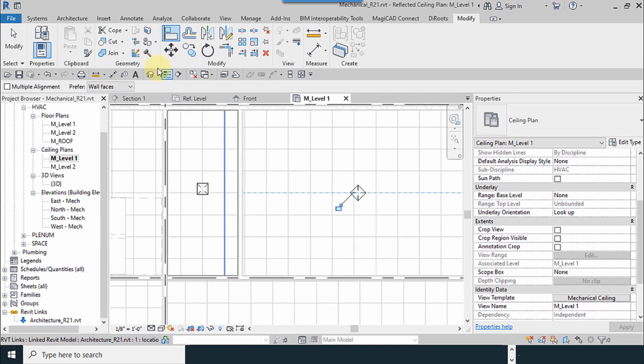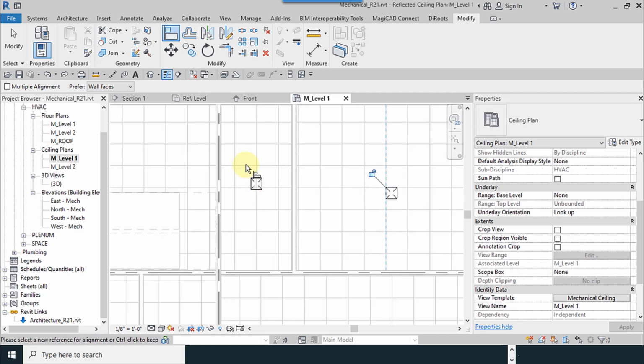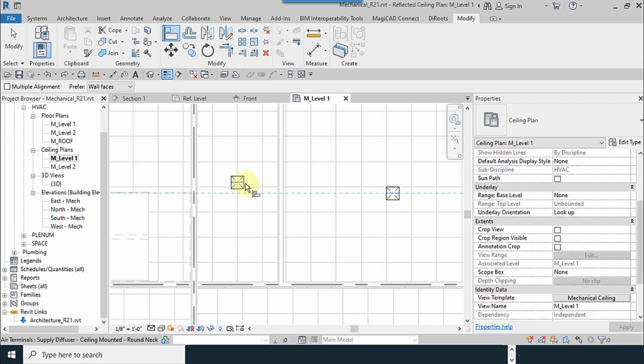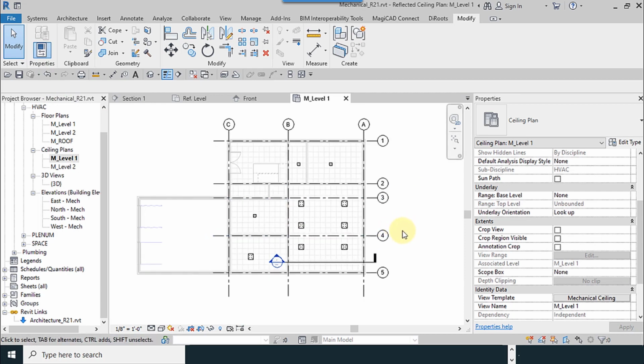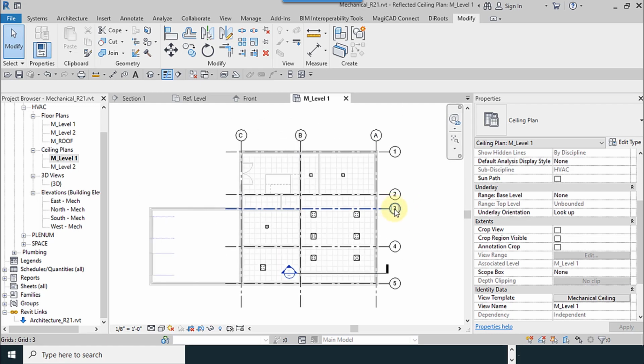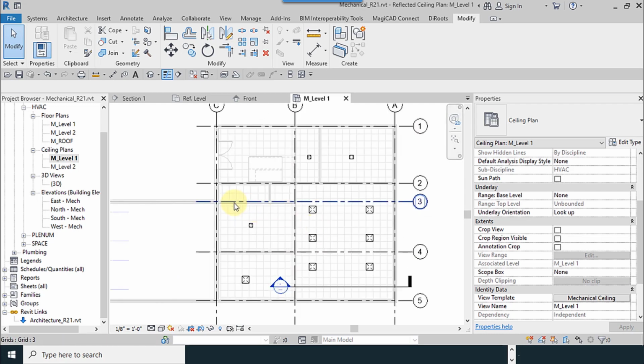Okay, I use Ctrl Z here with here, trying to align all of these diffusers. We put the supply diffuser. After putting the supply diffuser, it is necessary to put the rooftop unit. We used a rooftop unit for this project.